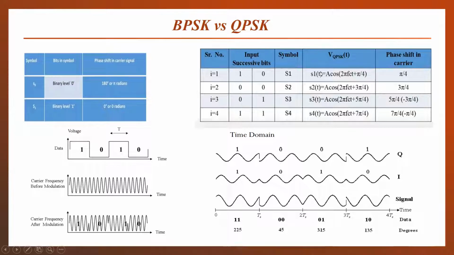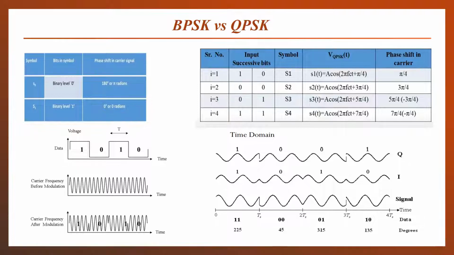00, 01, 10, 11 for this, and for each symbol a phase difference will be provided, and the phase changes between the various symbols will be 90 degrees, which we can generate either as 0 degree, 90 degree, 180 degree, or 270 degree phase shift to our carrier, or we can generate pi by 4, 3 pi by 4, 5 pi by 4, or 7 pi by 4 phase shift in our carriers. Here pi by 4 is given as the example. When the phase shift is in multiples of pi by 4, it is termed as the pi by 4 QPSK.